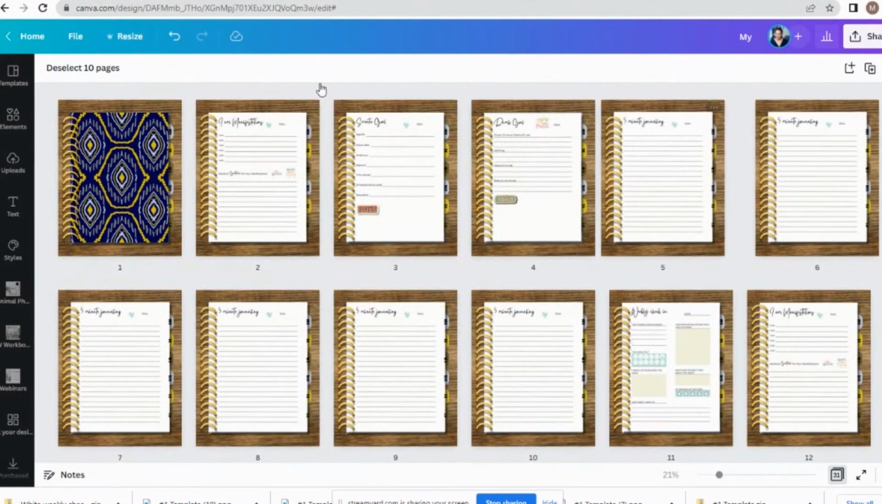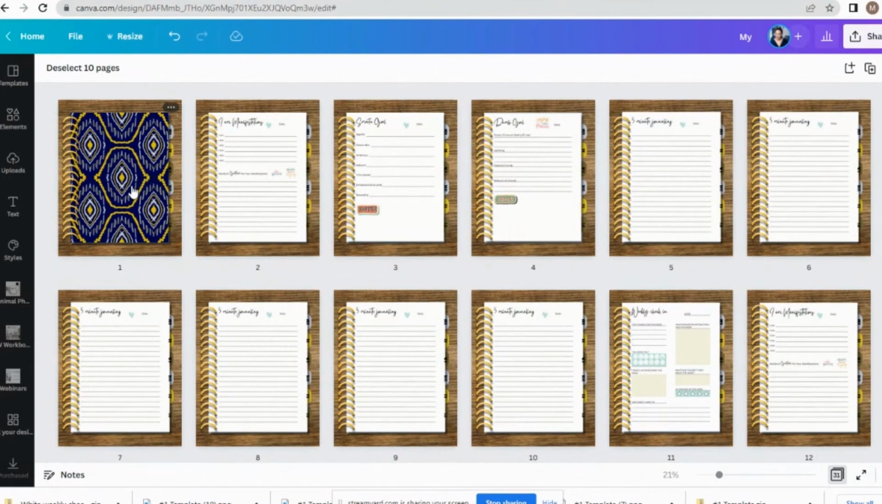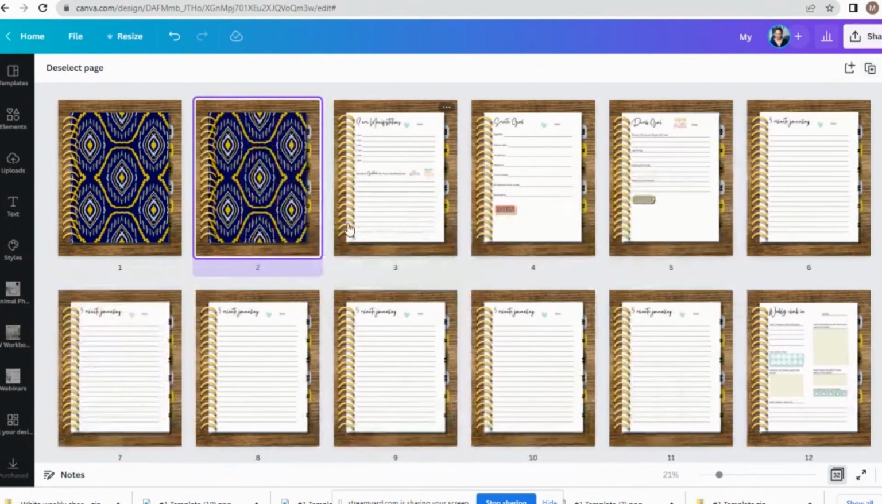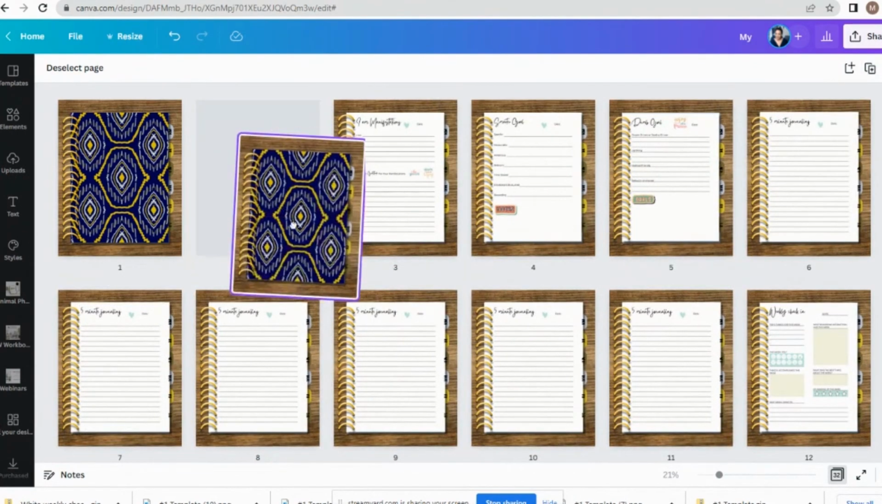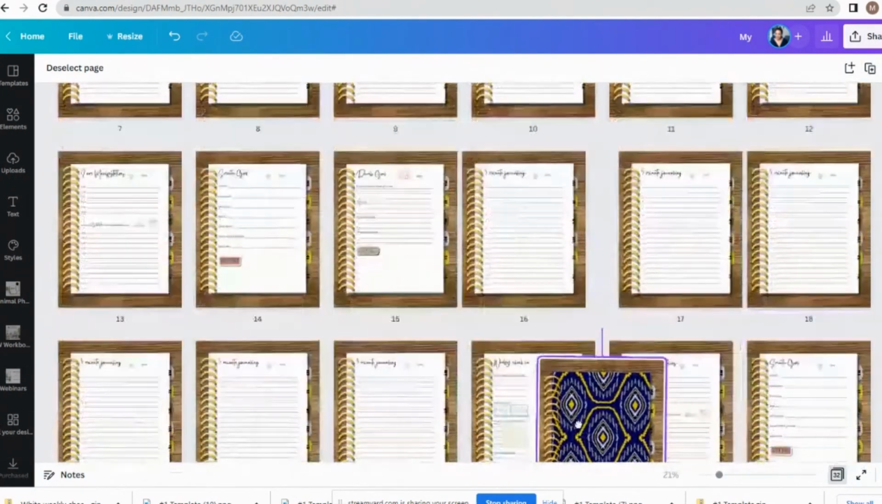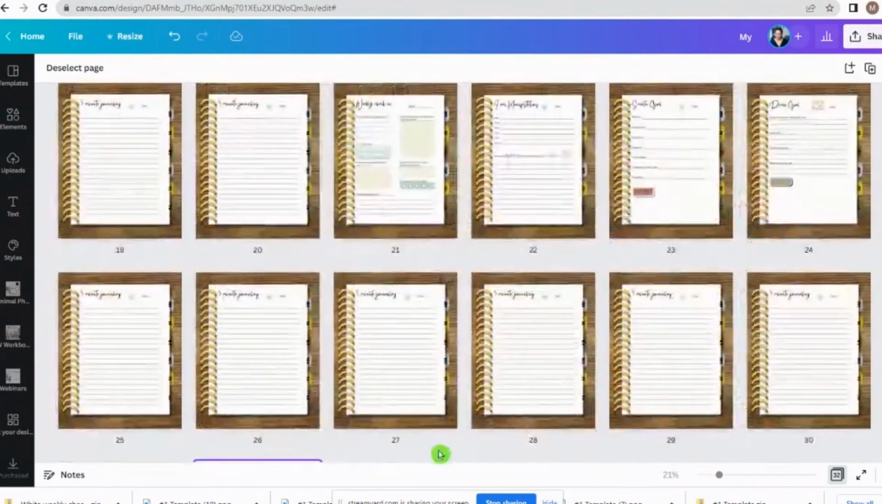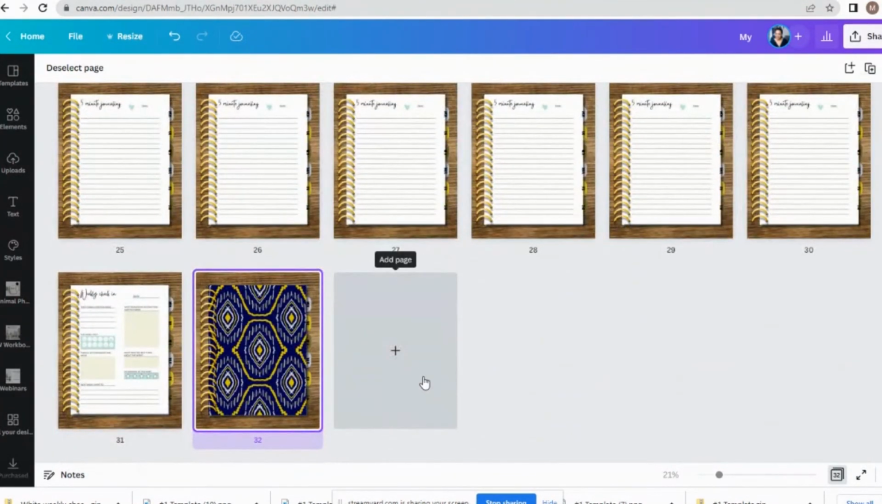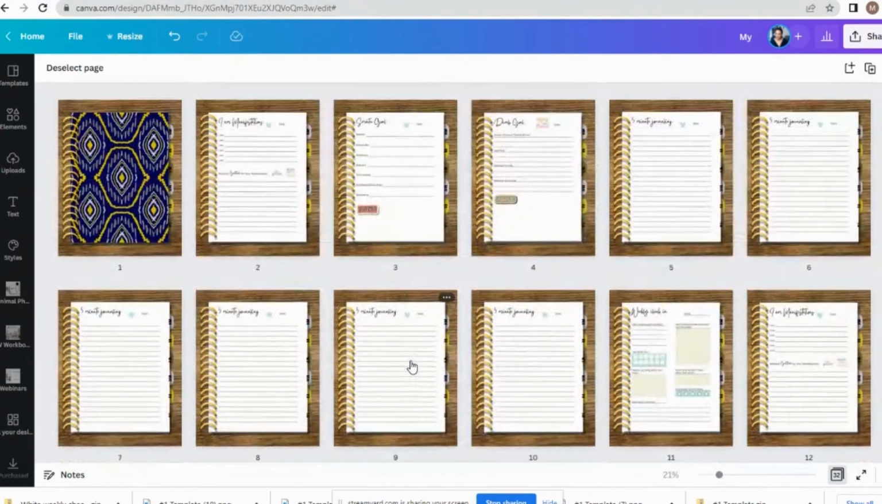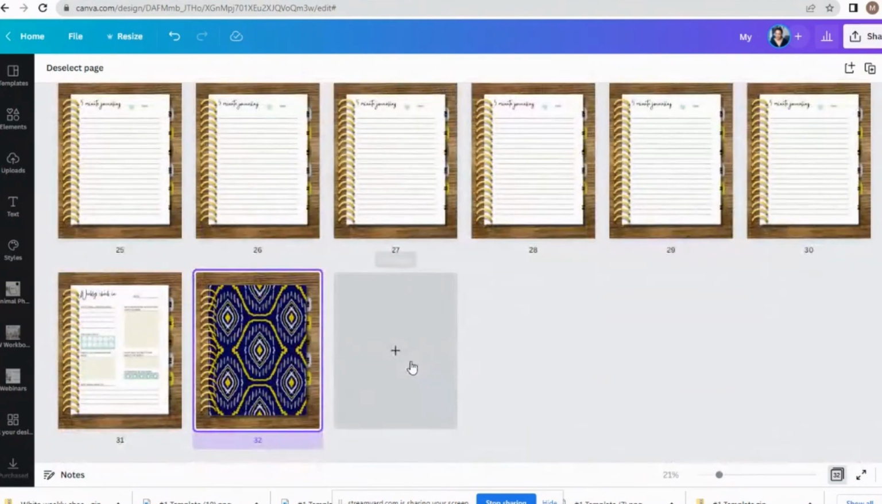Now, say for instance, you say, well, you know what? I want an end page to my digital journal. You can click on this one, you can duplicate it, and you can grab it, and you can just pull it down to the bottom and place it in the space that you want it to go in. And now you have one on the end that acts as an end page for your digital binder.